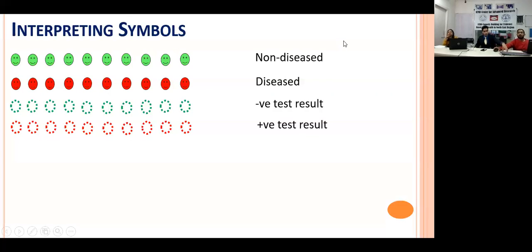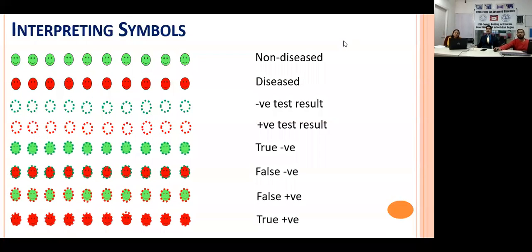Now, if you look at the next slide, the fifth one, true negative. This means we have recommended a test to somebody, that person was actually negative and our test has also told us that the person is negative. So I'm glad, isn't it? Everybody wants that: they are negative for a certain unhealthy condition and the test is also telling that yes, the person is healthy.